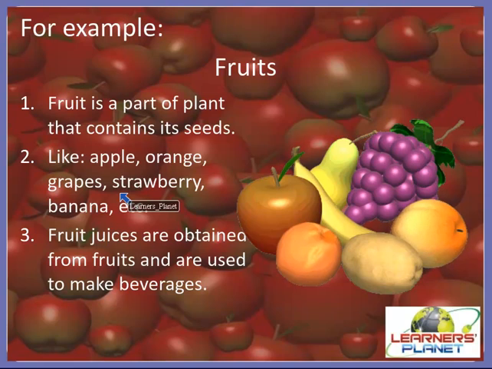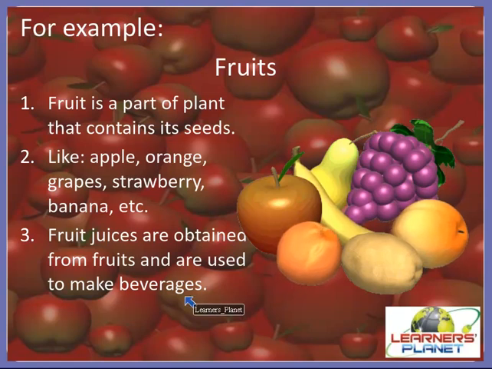So fruits can be eaten both fresh and also as jams and preserves, right? Many fruits are used in foods like cookies, yogurt, ice cream, cakes, etc. And even fruit juices are obtained from fruits, and they are also used to make beverages.